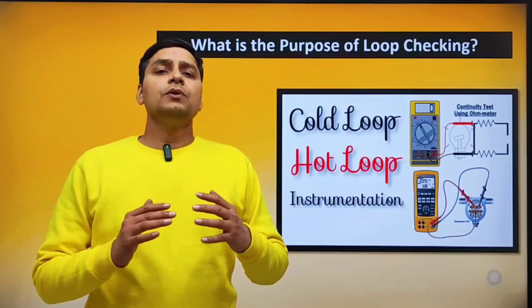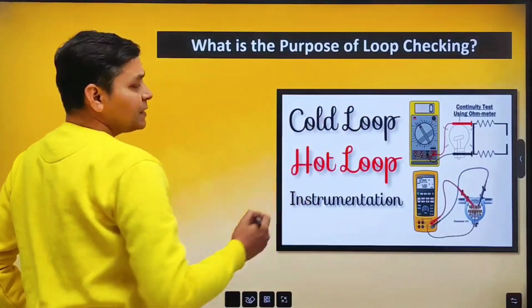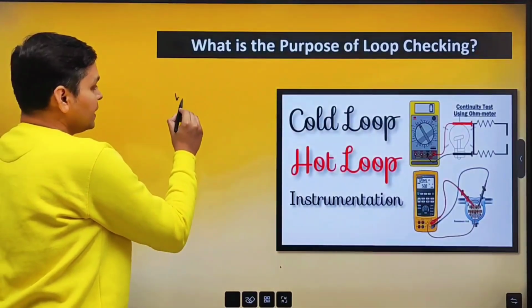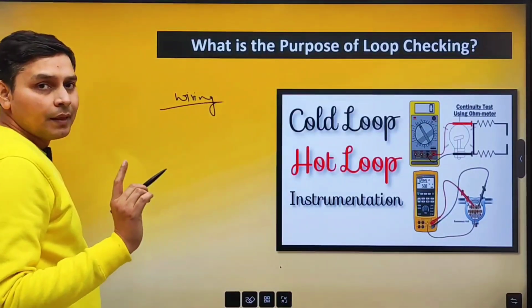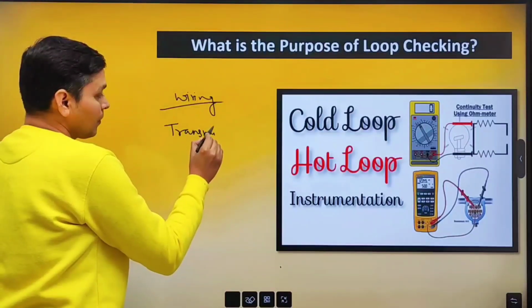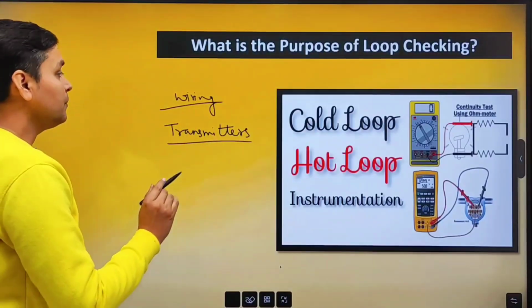What is the purpose of loop checking? Look friends, loop checking is an important topic in instrumentation. The purpose of loop checking is to verify that wiring is connected properly or not. All transmitters are connected properly or not. And they are working properly or not.